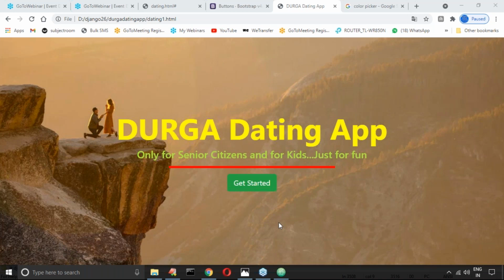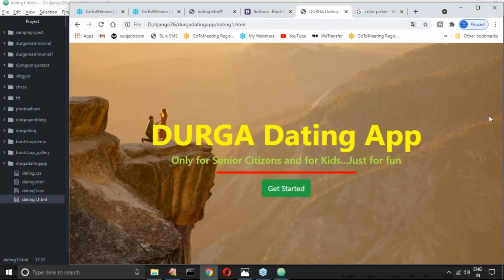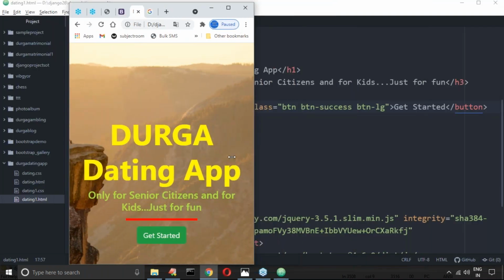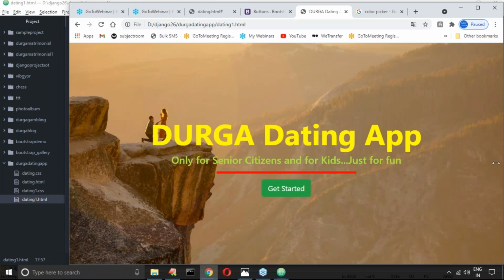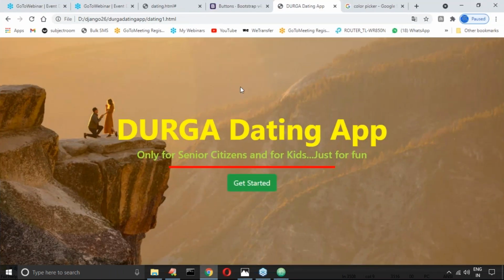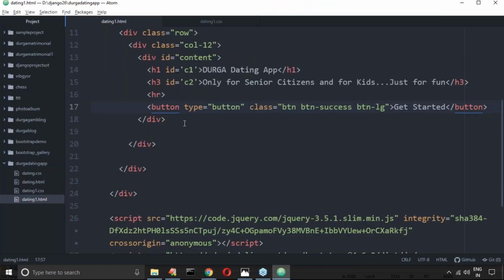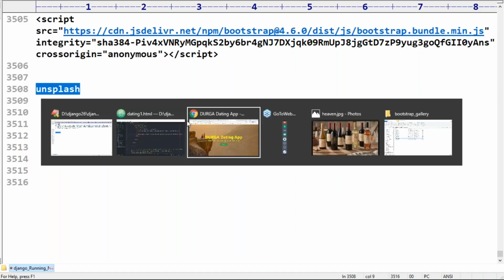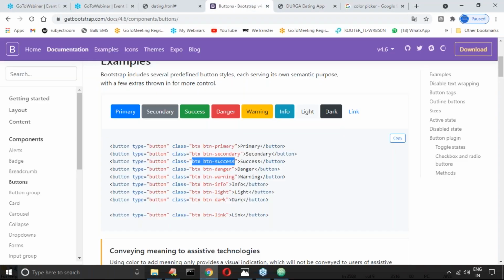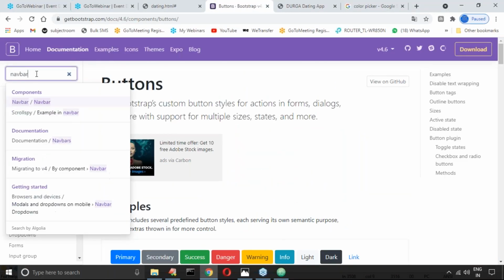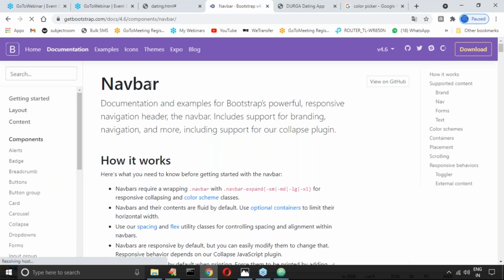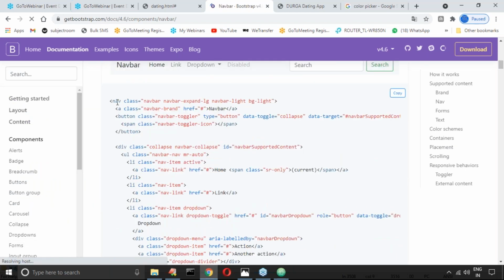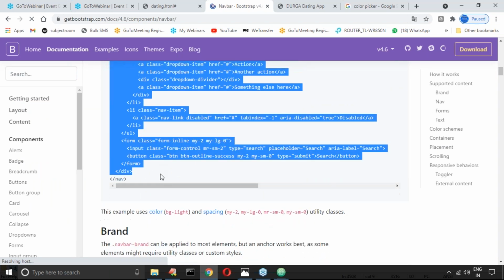Next, my requirement is to add a navbar also. If I add a navbar, it will become easy. How to add a navbar? Anyone, can you please guide? I forgot. Okay, let me take navbar. Yeah, this is my navbar.